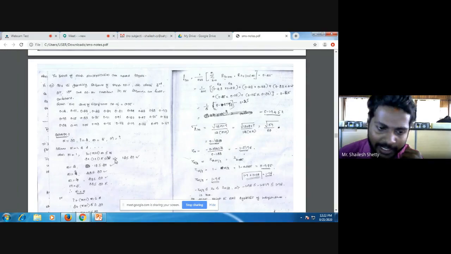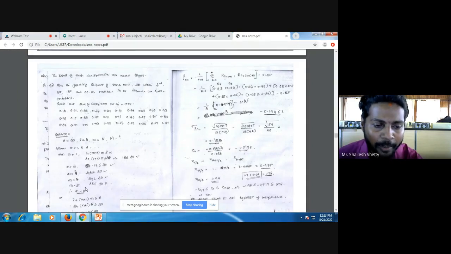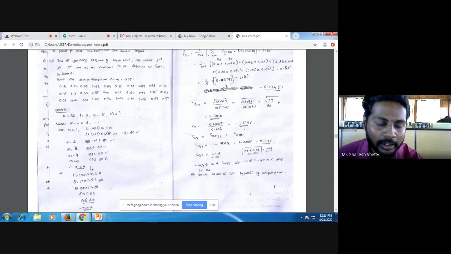Is it? Yes, it satisfies. I'll increase my M value to 2, I'll get 18 less than or equal to 30. Yes. I'll increase my M value to 3, it satisfies. I'll increase M to 4, it satisfies. I'll increase my M value to 5, now the condition fails. So at what level did my condition get satisfied? It is M equal to 4, therefore my capital M value is 4. So go on substituting until the condition gets violated.